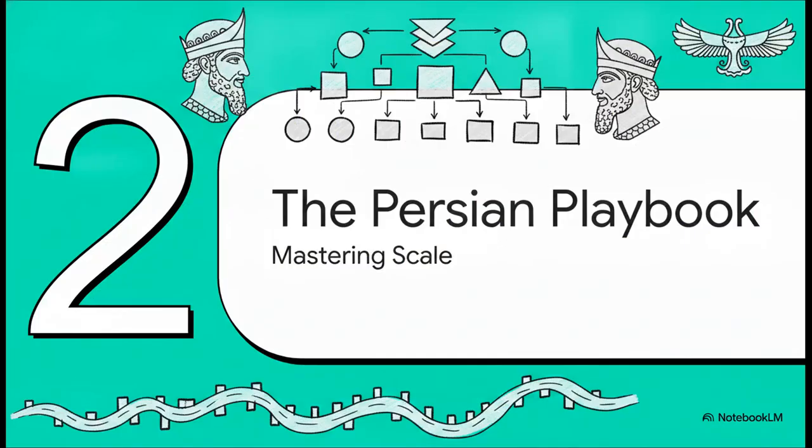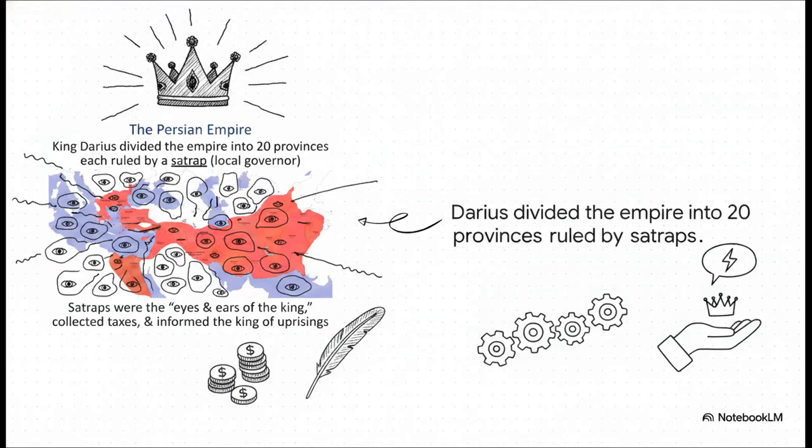Section 2. The Persian Playbook. To see this organizational blueprint in action, just look at the sheer size of the Persian territory. King Darius solved this massive problem of scale by taking his conquered lands and dividing them into 20 distinct provinces. And to keep a firm grip on all this, he assigned a local governor, known as a satrap, to rule each specific area. These guys acted as the literal eyes and ears of the king. They collected taxes, sniffed out uprisings. It was honestly a brilliant delegation of power.